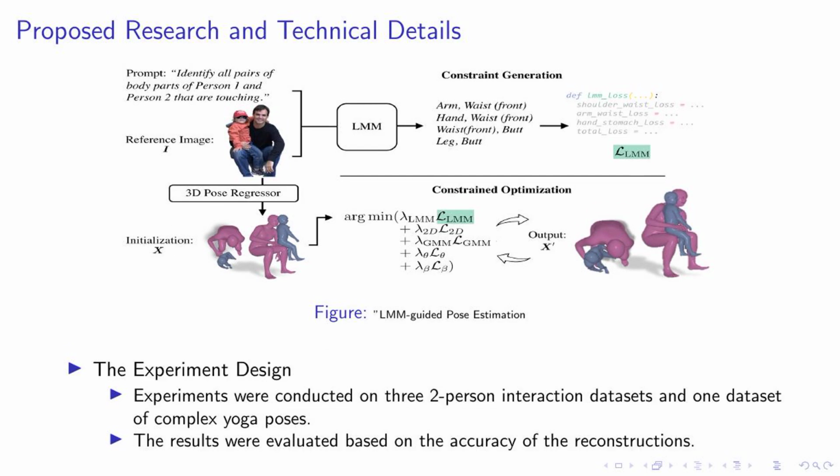In this slide, we delve deeper into the technical aspects of our research. Specifically focusing on our experiment design, we conducted experiments on 3 distinct datasets involving two-person interactions, as well as a dataset featuring complex yoga poses. The figure you see here illustrates our LMM guided pose estimation process. Our evaluation was based on the accuracy of the reconstructions generated by our model. This approach allowed us to assess the effectiveness of our model in accurately predicting and understanding complex physical interactions and poses. Stay tuned as we delve into the results of these experiments in the upcoming slides.